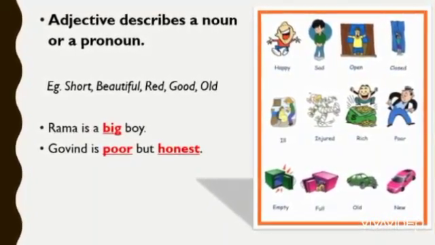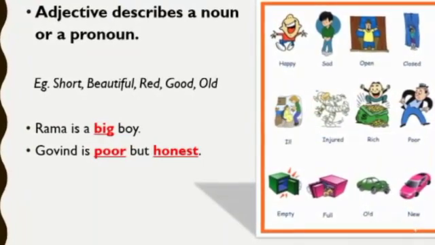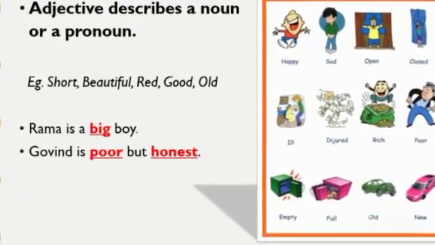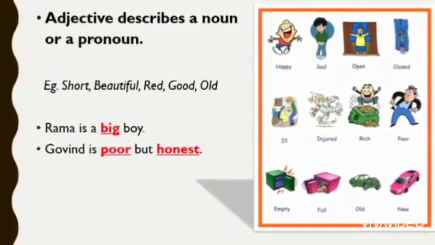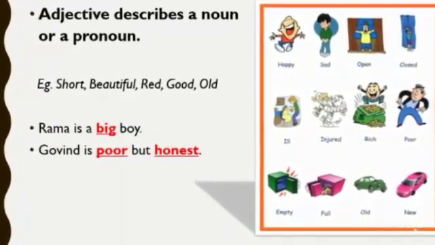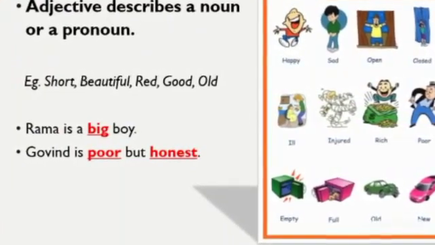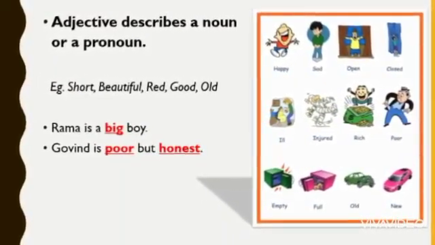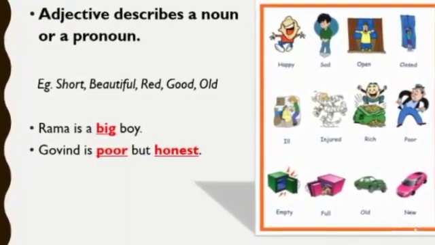Look at the second sentence. Govind is poor but honest. Here 2 adjectives are there. The 2 adjectives are, one is poor, another one is honest. Why are these called adjectives? Because poor and honest tell what kind of man Govind is.